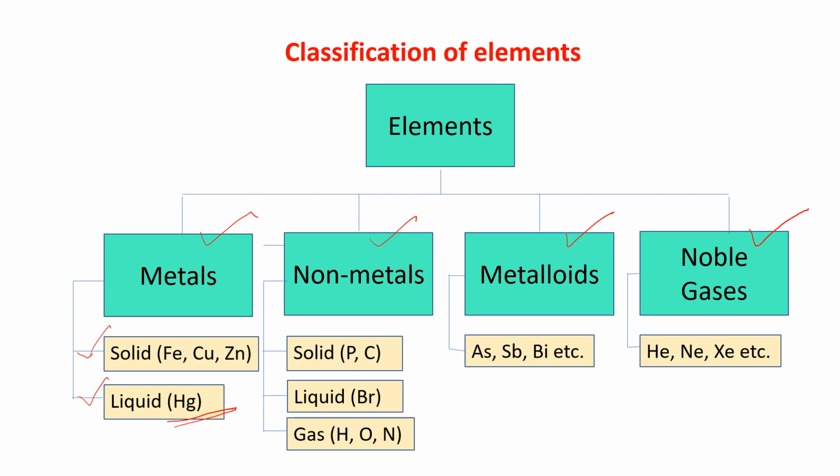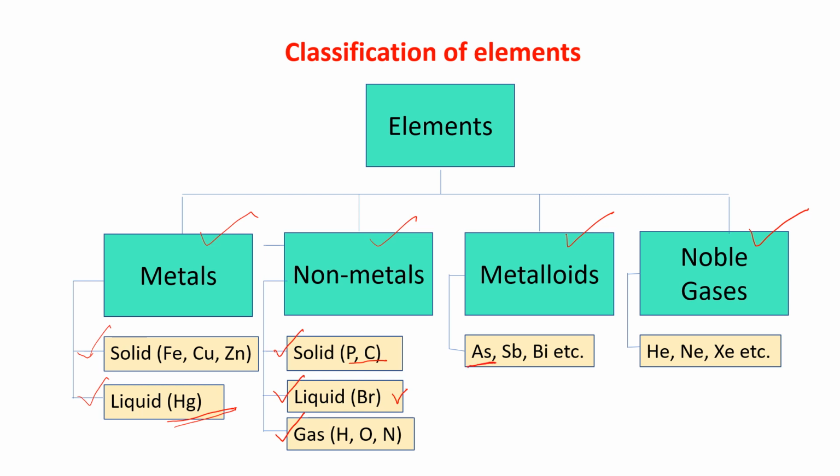Non-metals we can get in the solid form, liquid form, and gaseous form. Solid non-metals like phosphorus, carbon. Liquid: bromine is the only liquid non-metal that you know. And gas: hydrogen, oxygen, nitrogen, chlorine, all these are gaseous non-metals. Now metalloids, they are solid in nature.